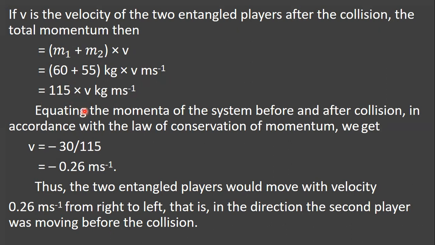Equating the momenta before and after the collision according to the law of conservation of momentum, you get minus 30 equals 115 into v. That is v equals minus 30 by 115, that is minus 0.26 meter per second. Means the two entangled players would move with a velocity of 0.26 meter per second from right to left, that is in the direction the second player was moving before the collision.